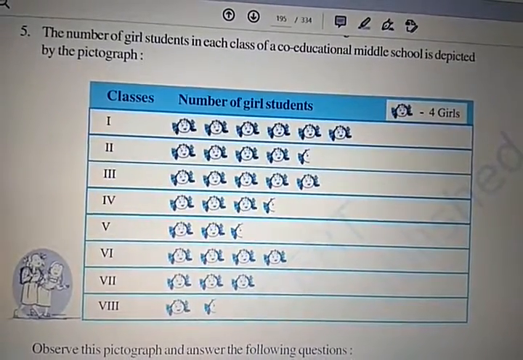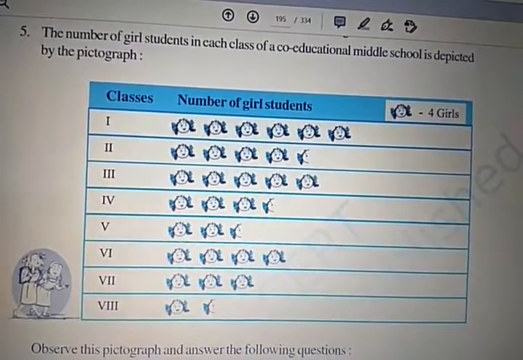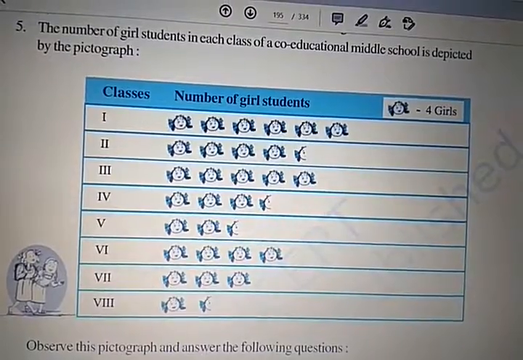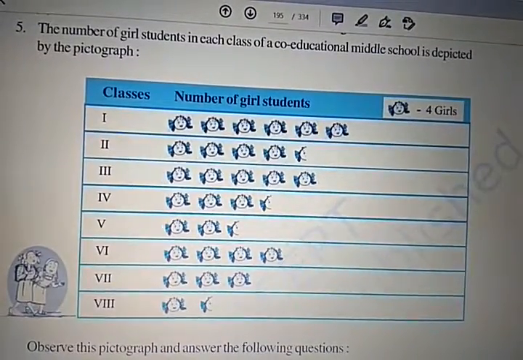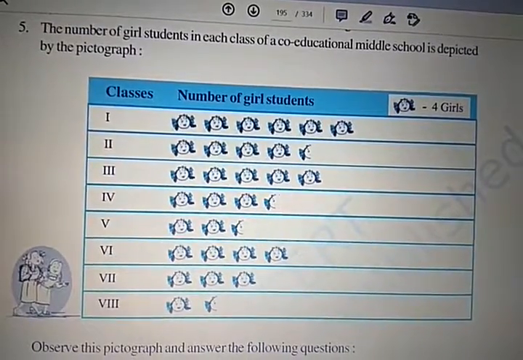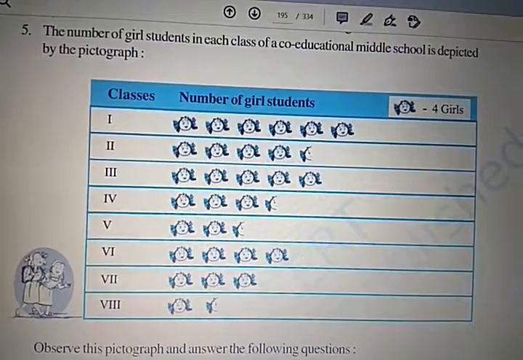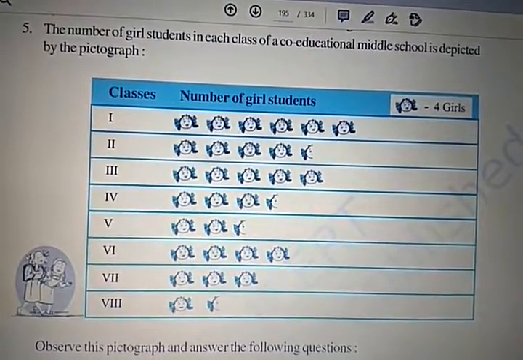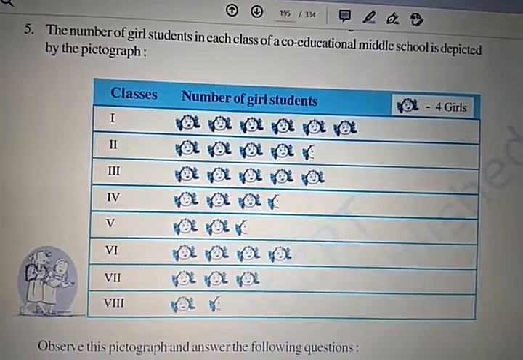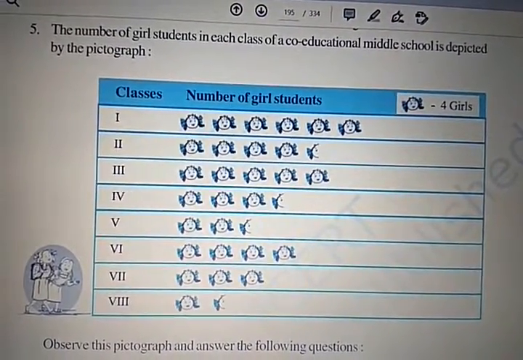In class 3, 1, 2, 3, 4, 5 full pictures are there. So here 5 fours are 20 students in class 3. In class 4, 3 full faces are there, right? So 3 fours are 12 and 1 is a half face. So 12 plus 2, that is 14. So in this way you can do all the remaining, as per the given questions.